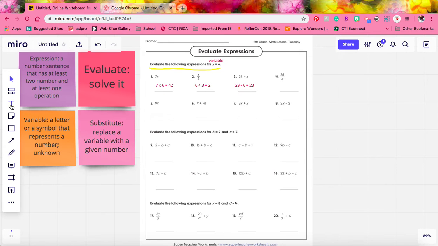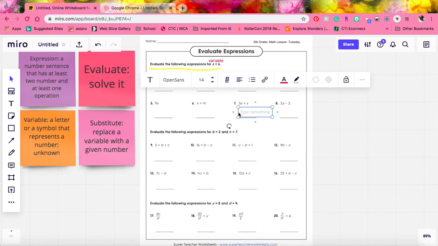Number 4, we have 36 over x, or 36 divided by x. So we'll rewrite our expression and then substitute our variable with 6 and evaluate. 36 divided by 6 equals 6. Now, sometimes we'll have an expression like number 7, where we have two operations.